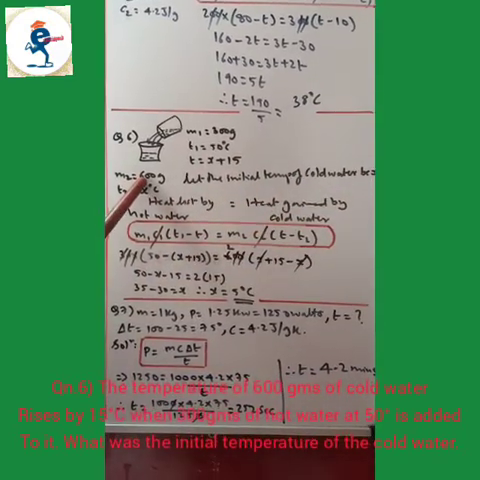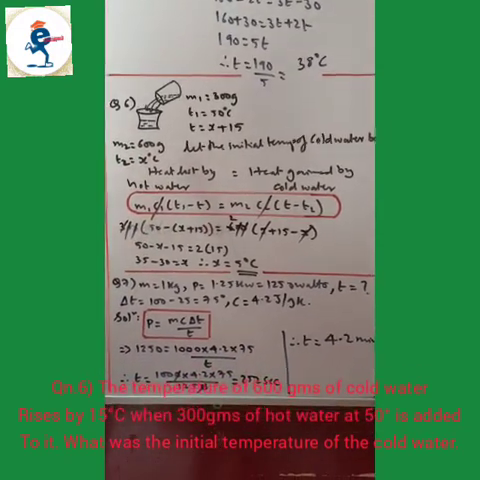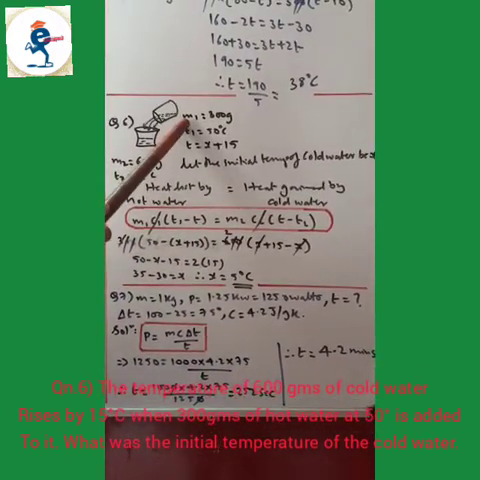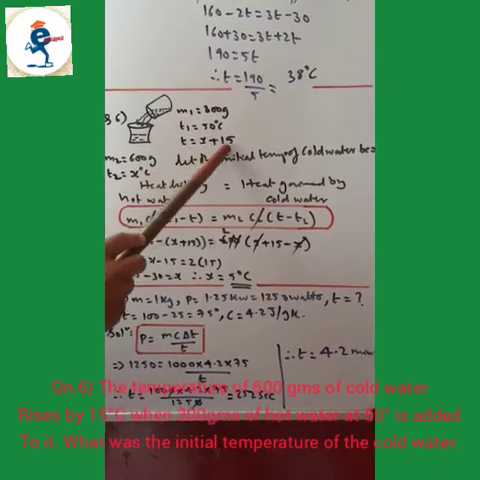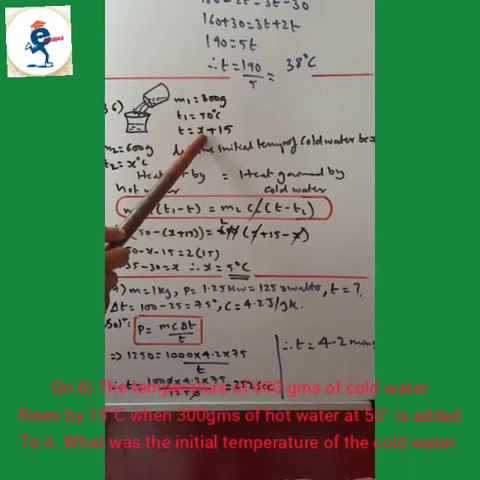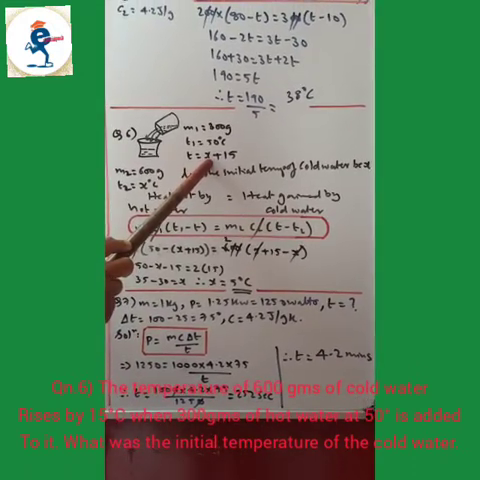Mass of the cold water is 600. Now the specific heats of both of them get cancelled because both of them are water. Mass of hot water is 300 grams and the final temperature is X plus 15. Why? Because they have said the temperature of cold water rises by 15.